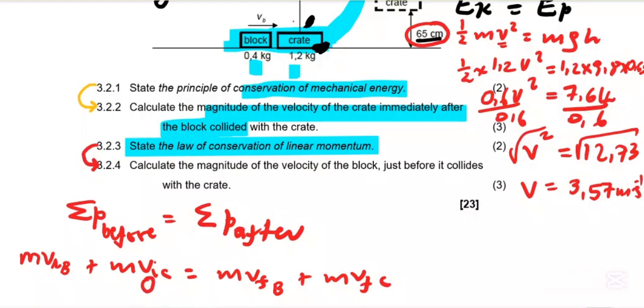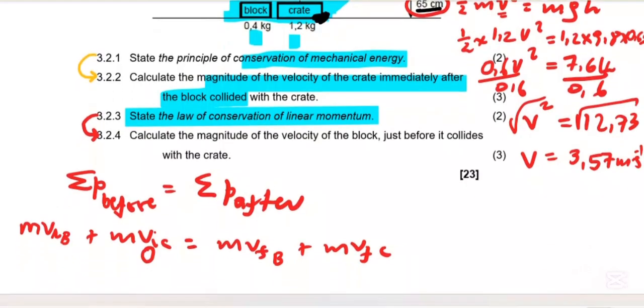Okay, now let's quickly substitute the mass of the block, which is 0.4 times the velocity initial of the block.